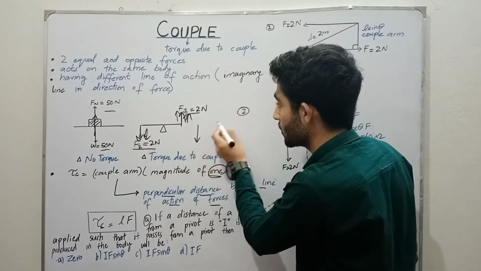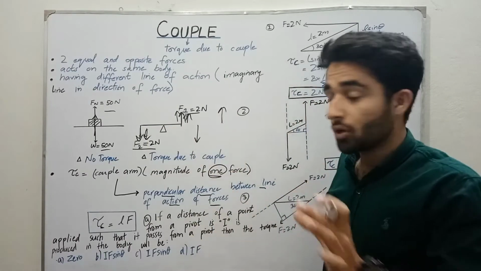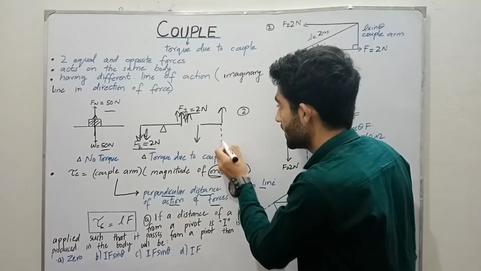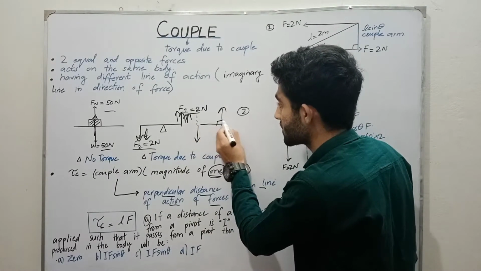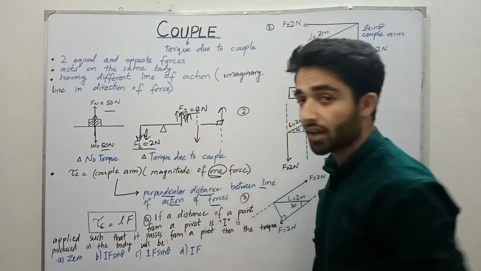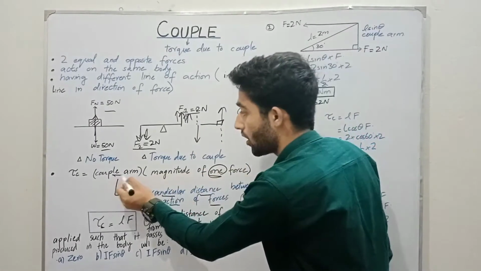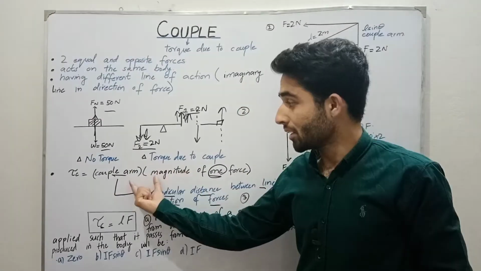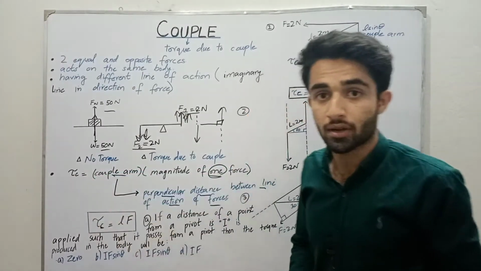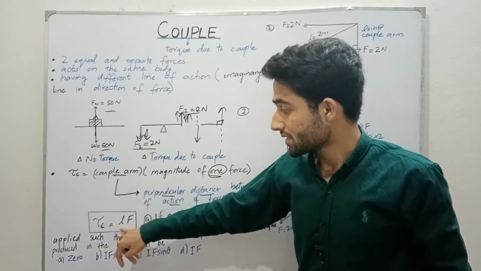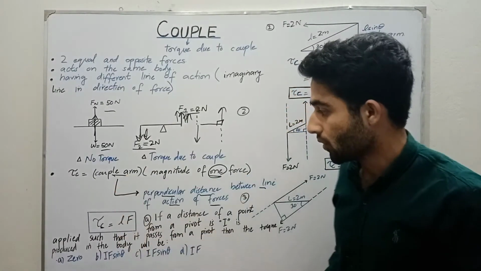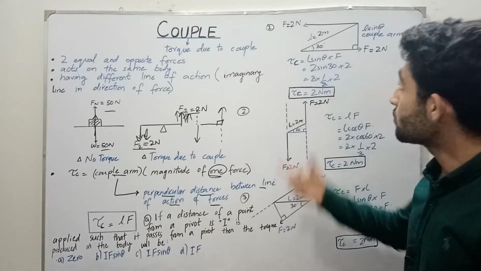In this scenario, if we draw the perpendicular distance, it is this. So this perpendicular distance between these two lines of action of forces is the couple arm. Multiplying both these quantities, we obtain the torque due to couple. So the torque due to couple is small l multiplied by F, where l is the couple arm. Next we have the problems.